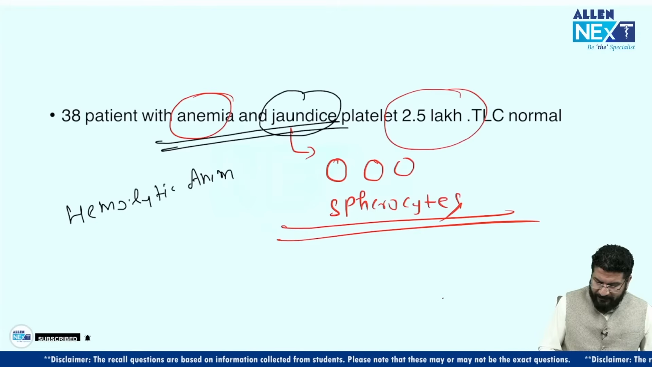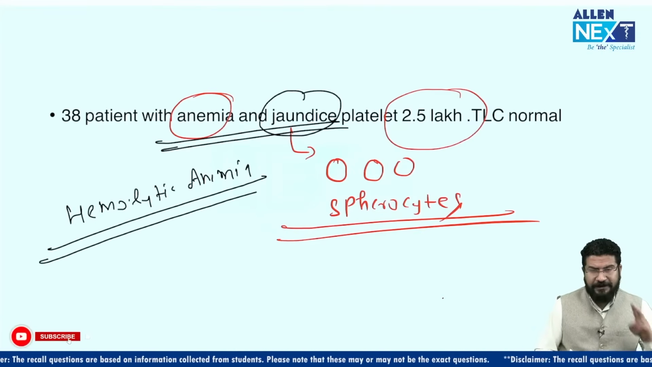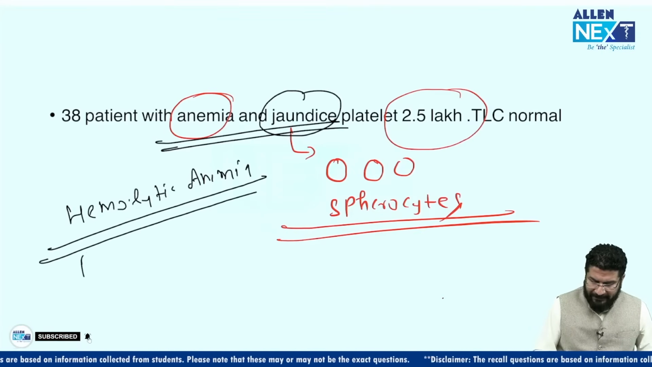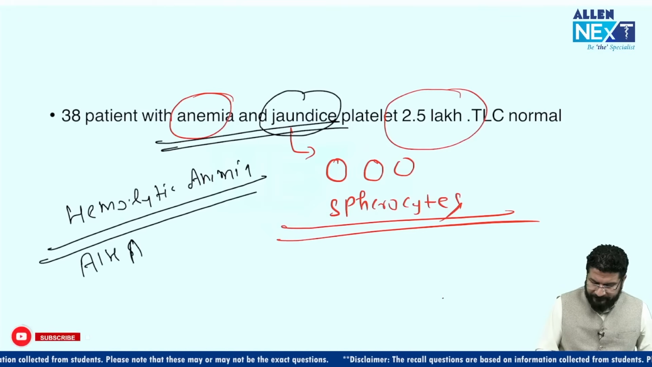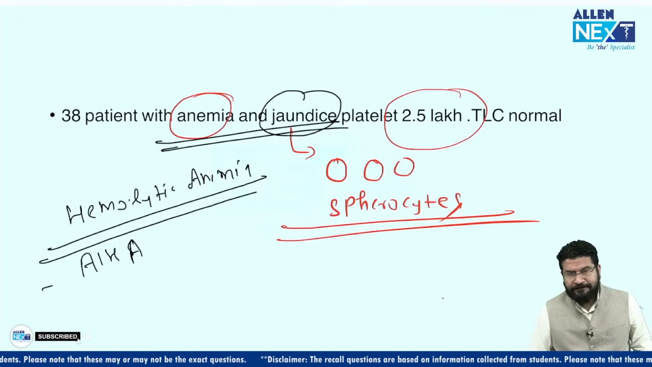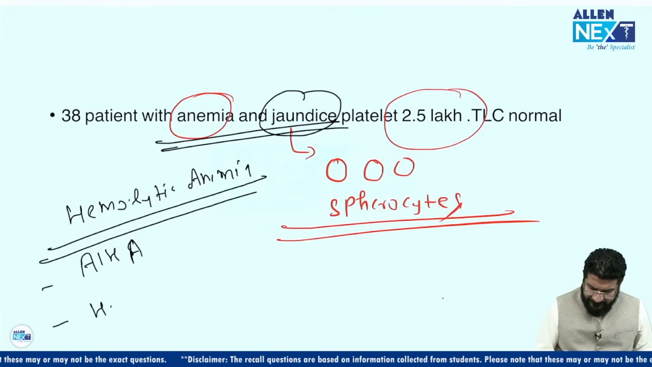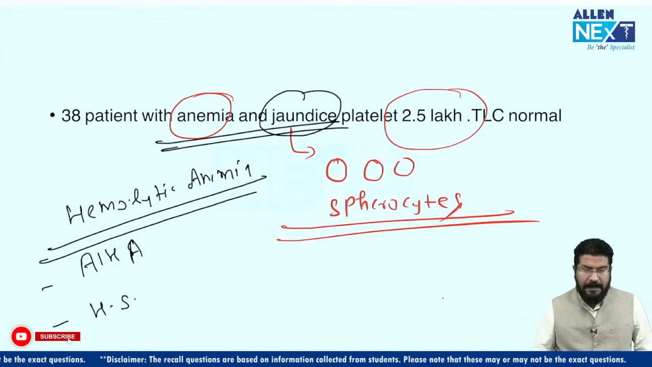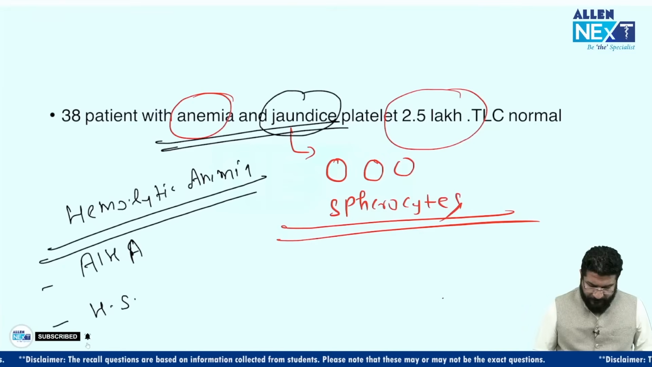Now, hemolytic anemia and spherocytosis you will see in two types of anemia. The most common cause is AIHA, autoimmune hemolytic anemia. The second is you can see this in hereditary spherocytosis. So these are the two options.